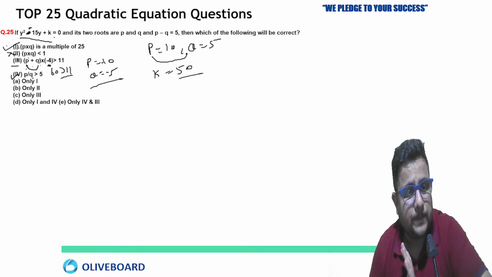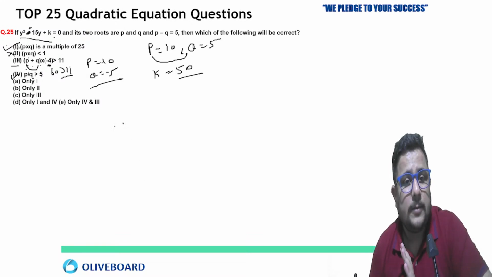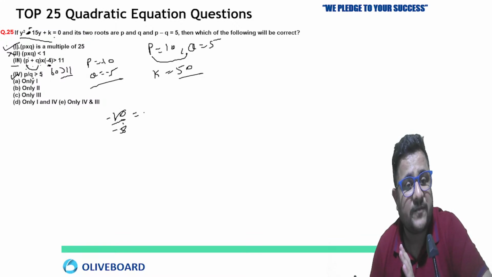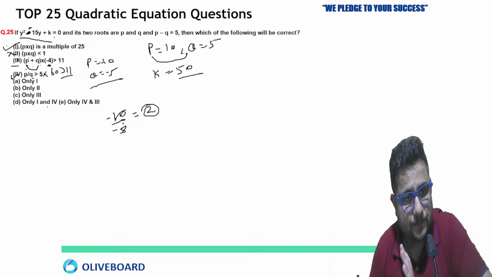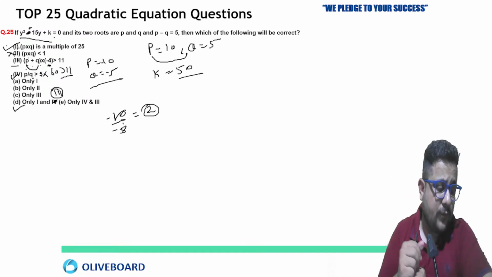P by Q is greater than 5. No, because P by Q is what? P is minus 10 and Q is minus 5. So minus 10 by minus 5 means 2. 2 is less than 5. So the fourth one is also wrong. So first and third, D would be the correct answer, not the fourth one.